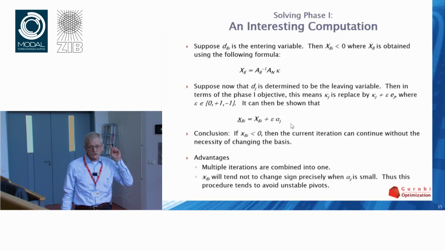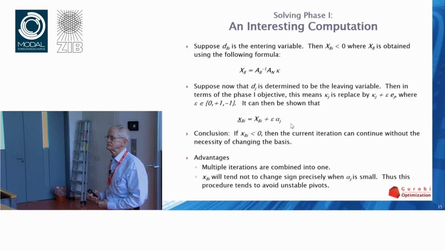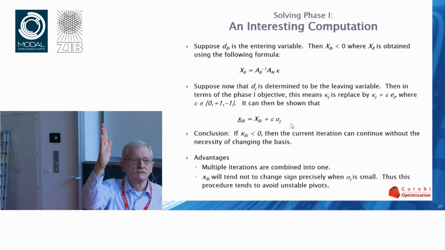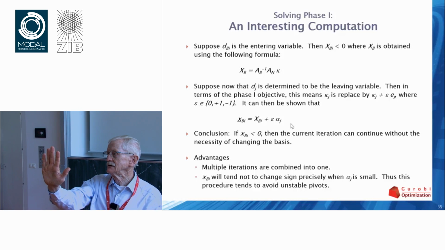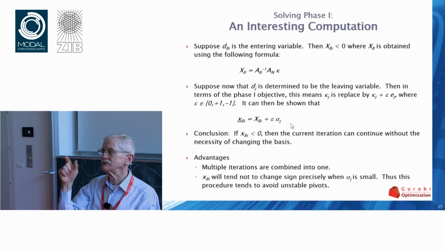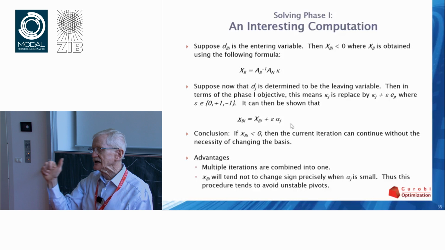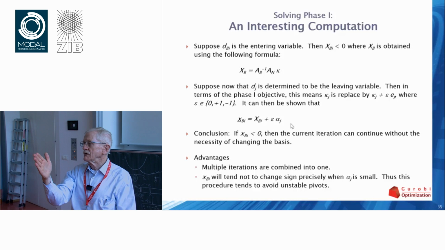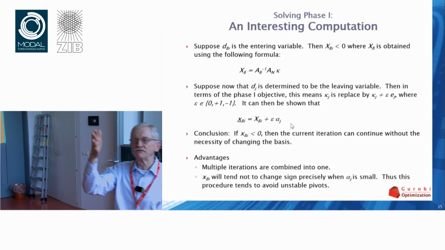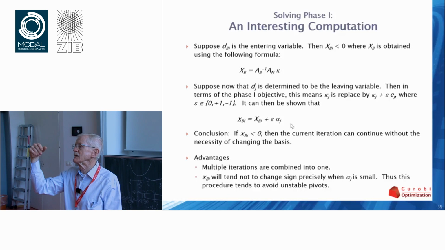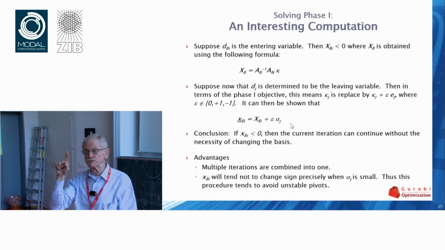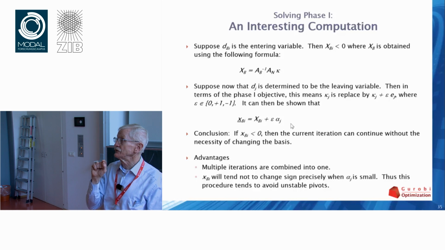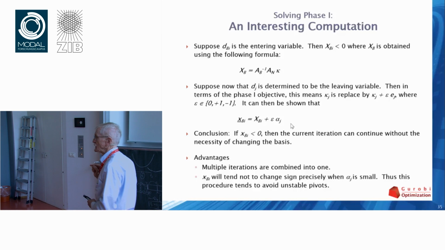And now, the crux of the idea here is the following. In the normal simplex algorithm, when a variable hits its bound, you have to stop, because if you go any further, you make the problem infeasible. But in this case, it's perfectly legal to cross those boundaries. You can take a variable that's feasible and make it infeasible, or one that's infeasible and make it feasible, as long as the total infeasibility is decreased. That's all you care about. So this allows you to loosen the ratio test.